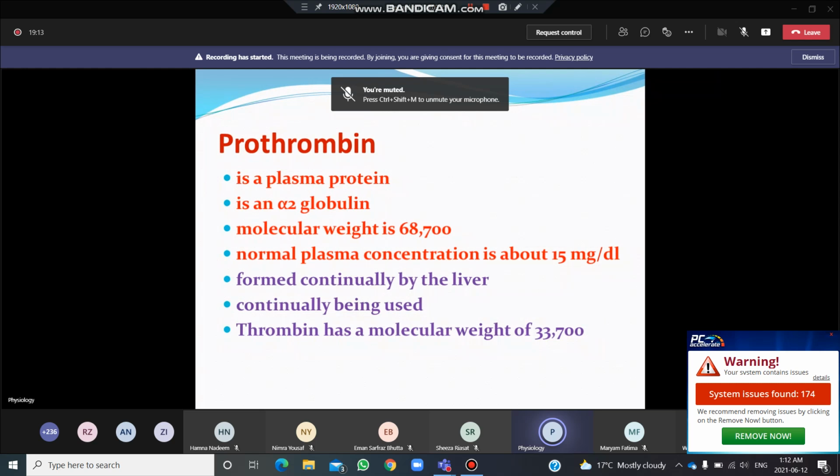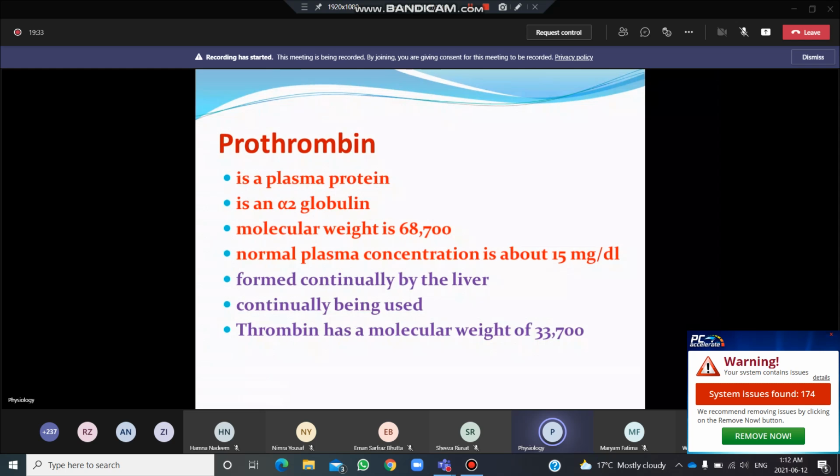As we have discussed, all the plasma proteins are formed in the liver except the gamma globulins, which are produced from the B cells of the blood. So as all the plasma proteins are produced from the liver, so also the prothrombin.